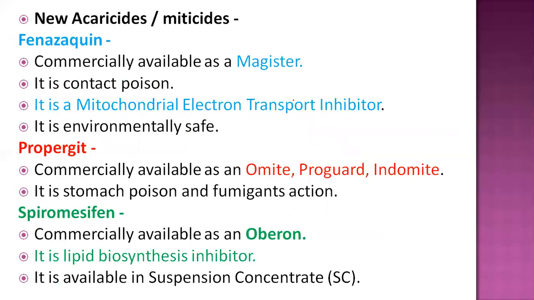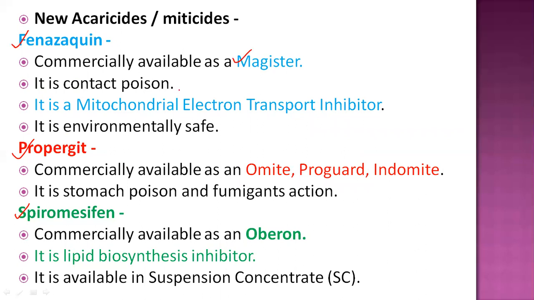Now some miticides, or we can say acaricides. These are some new compounds called fenazaquin, propargite, and spiromesifen. These are some very important pesticides available nowadays against mites. Fenazaquin is commercially available as Magister, and it acts as a contact poison on insects.